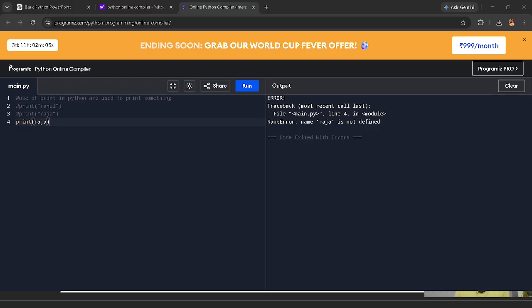understand what variables are. We can also give a definition for the purpose: a variable is a named memory location used to store data. Okay, a variable is a named memory location to store data.